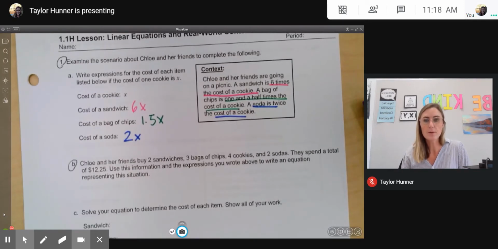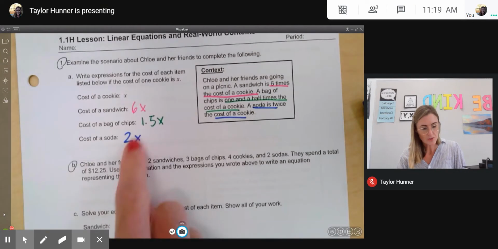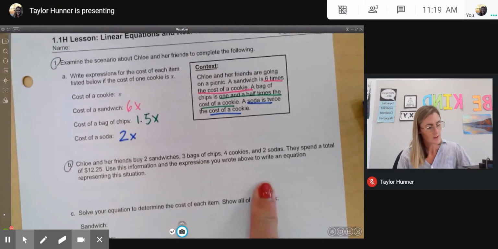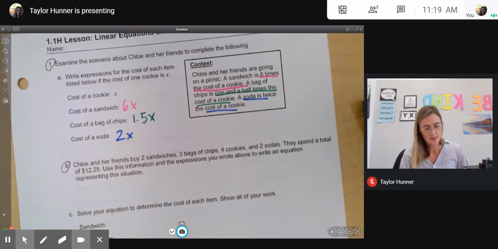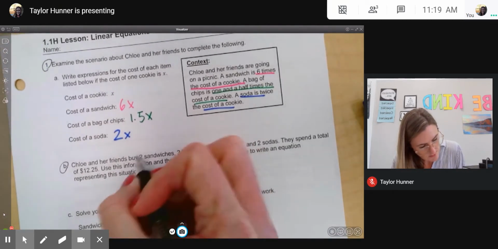Chloe and her friends buy 2 sandwiches, 3 bags of chips, 4 cookies, and 2 sodas. They spend a total amount of $12.25. Use this information and the expressions you wrote above to write an equation representing this situation. Okay, so we're going to use these expressions up here to now write an equation. So the way I like to start this is I like to just circle what I bought.